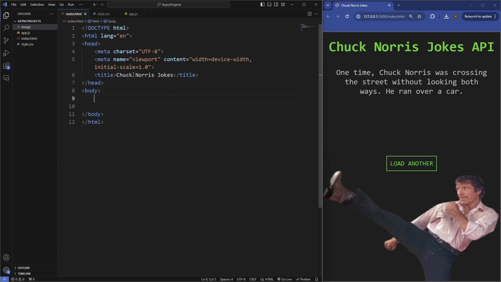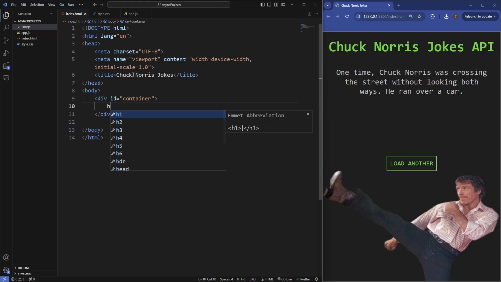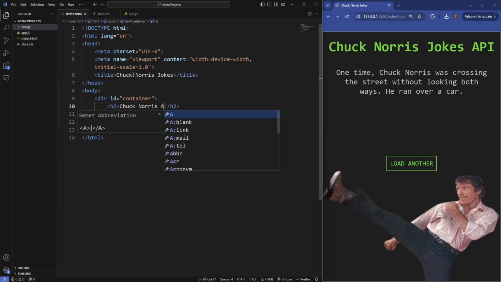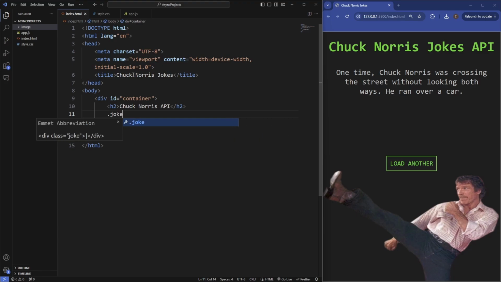Inside the body, we'll have a div with the ID of container, which is just going to house everything. And we're going to have an h2, which is going to say Chuck Norris API. Then inside of that, we'll have another div, which is going to contain our joke.